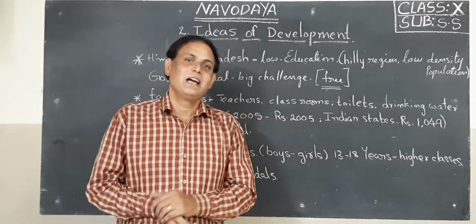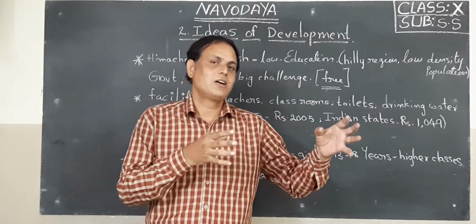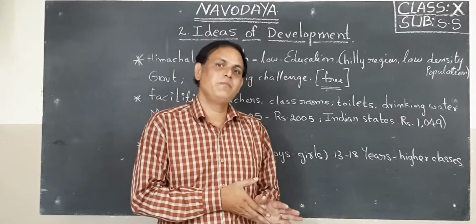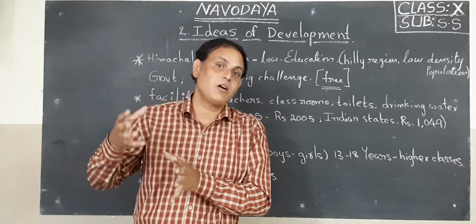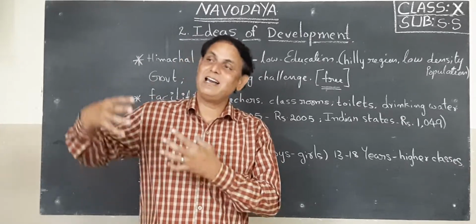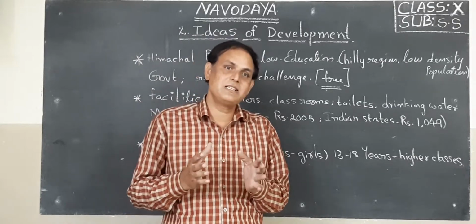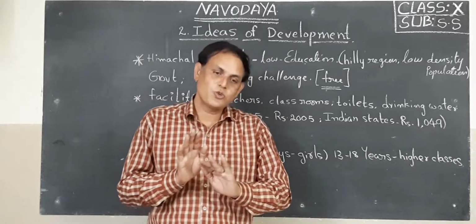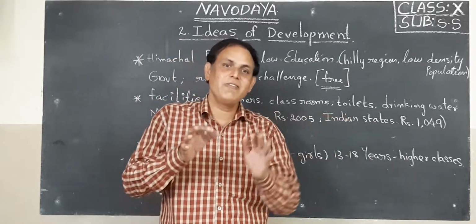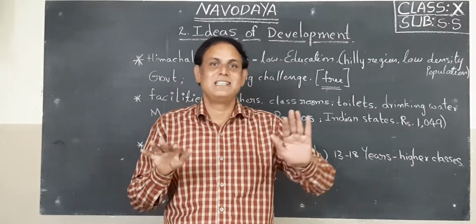Why? Because they think the girl child is a burden to them, while the boy is the heir of the family, the clan of the family. So the parents in the same family show partiality against the girl child and give priority to the development of the boy. This is called gender bias.